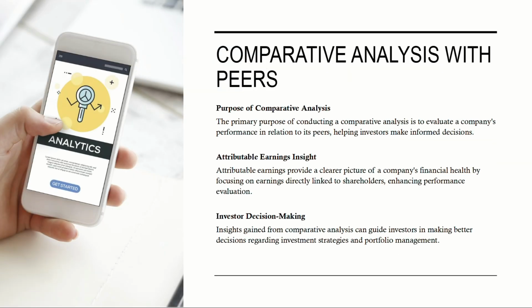Comparative analysis with peers. Purpose of comparative analysis. The primary purpose of conducting a comparative analysis is to evaluate a company's performance in relation to its peers, helping investors make informed decisions. Attributable earnings insights. Attributable earnings provide a clearer picture of a company's financial health by focusing on earnings directly linked to shareholders, enhancing performance evaluation. Investor decision making. Insights gained from comparative analysis can guide investors in making better decisions regarding investment strategies and portfolio management.